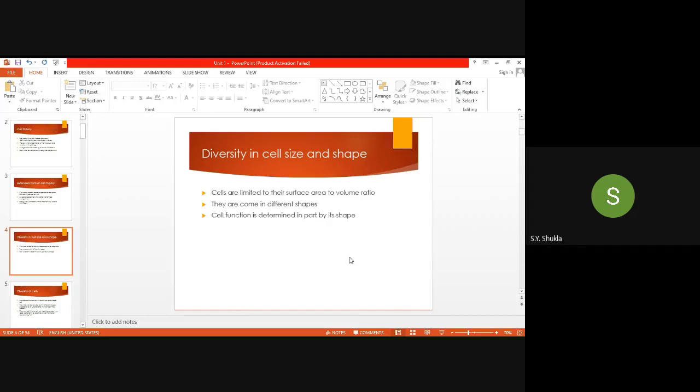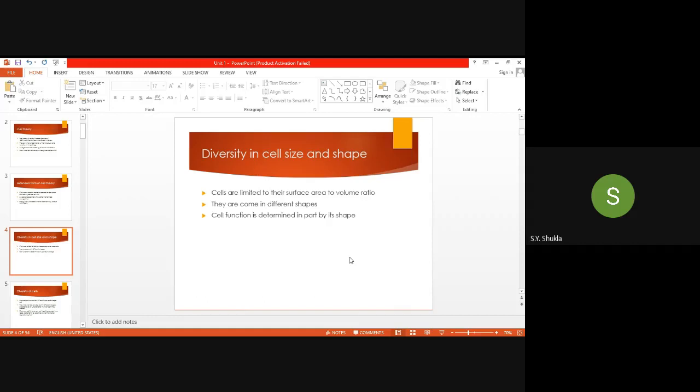For example, in plants, we know that the shape of the sclerenchyma is hexagonal, and it is very tough in nature. What is the function of the sclerenchyma? It is because of its hexagonal shape, tough in nature, that it gives strength to the roots, the stem or the leaf. That is the function of the sclerenchyma.